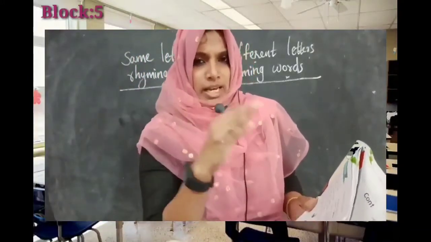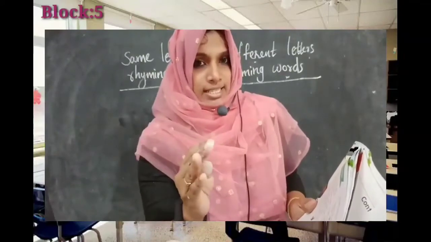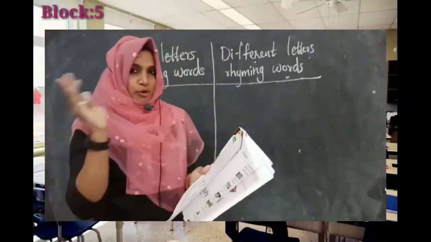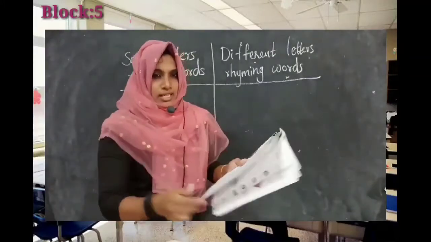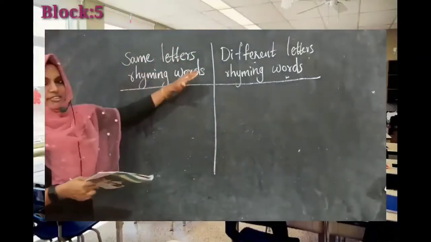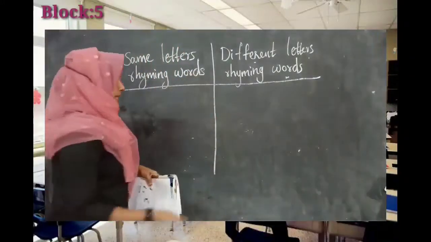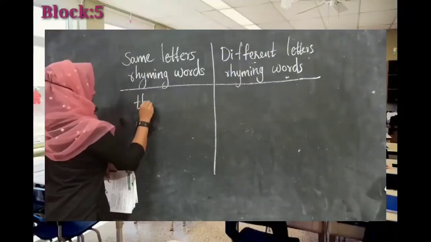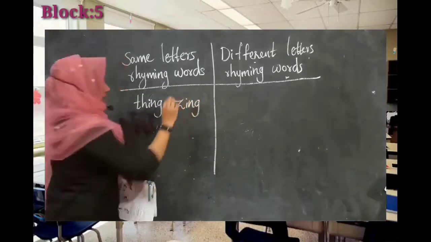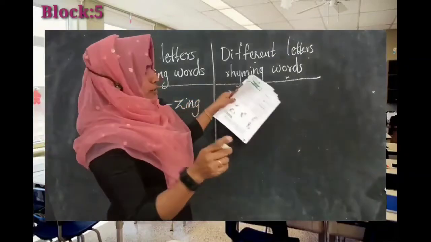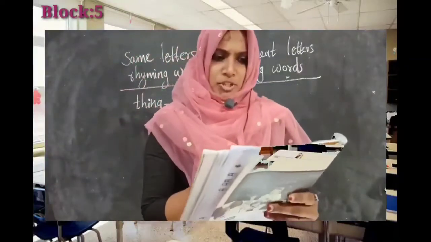What about their spelling? Yes, both are ending with the same letters. So same letters means in the first box you have to write thing and zing.